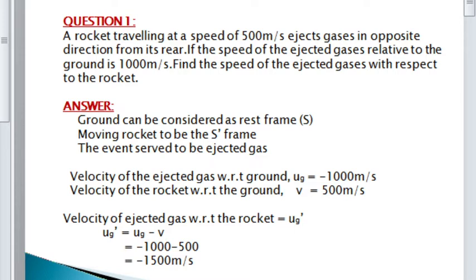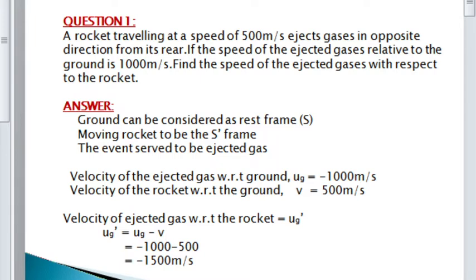From the second line, it is clear that ground can be taken as S frame. The second line is, if the speed of the ejected gases relative to the ground is 1000 meters per second. So ground is at a state of rest, so it can be taken as S frame. Here we have to consider a particular event. The ejection of gas can be considered as the event. So here we got S frame, S dash frame and event.